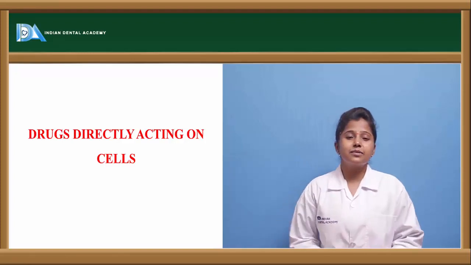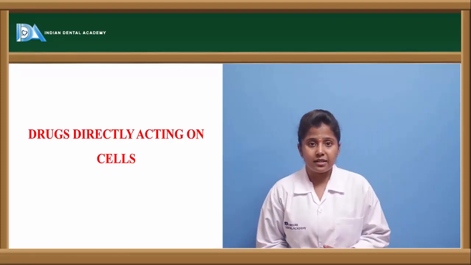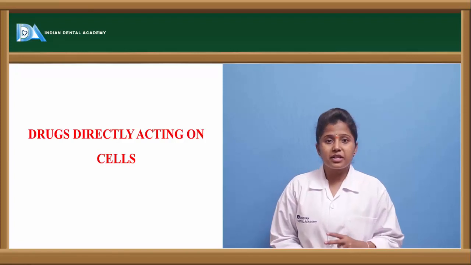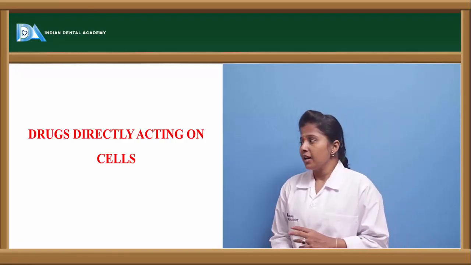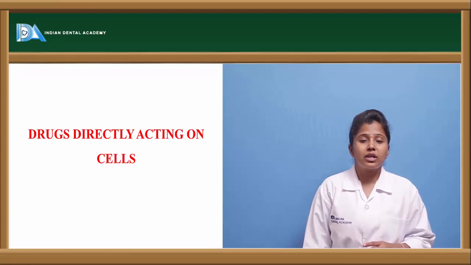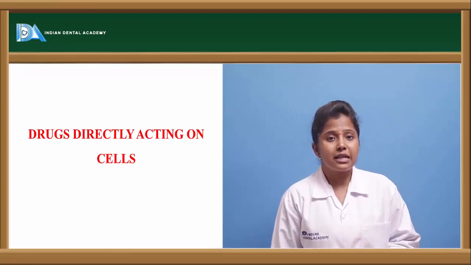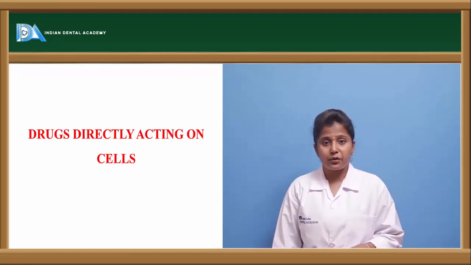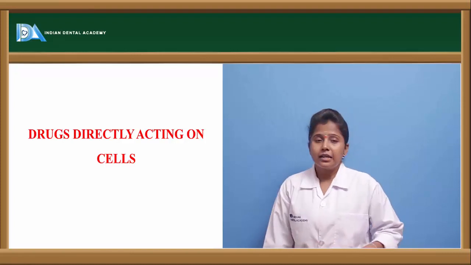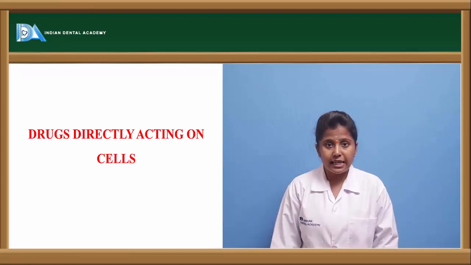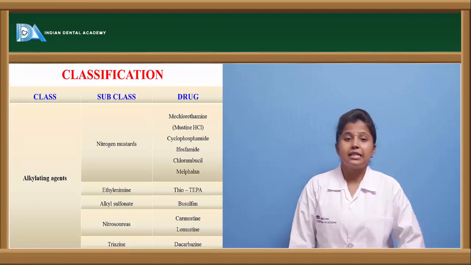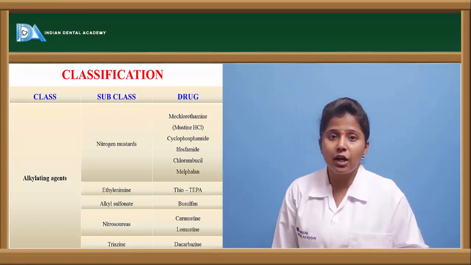Let us see the drugs which are used in the treatment of cancer. There are two types of drugs: drugs directly acting on the cells and drugs which alter the hormonal levels. These are the two categories of drugs which are used in the treatment of cancer. The first type are drugs directly acting on the cancer cells. So let us see the classification. There are different categories of these drugs.